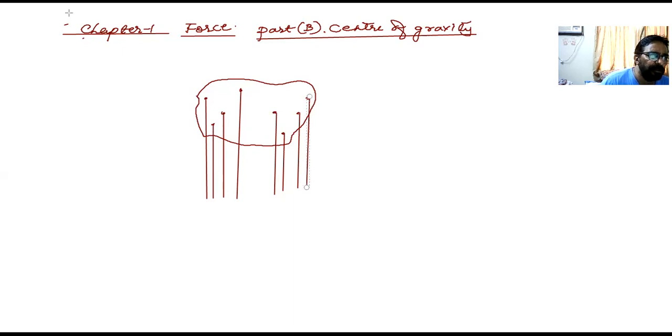Suppose, please have a look here, the weight of this particle. So I call this force of attraction exerted by the earth on all these particles the weight of the particles. So I can take this weight of the particles as W1, W2, W3, W4, W5, W6, W7. Okay, I can just consider.